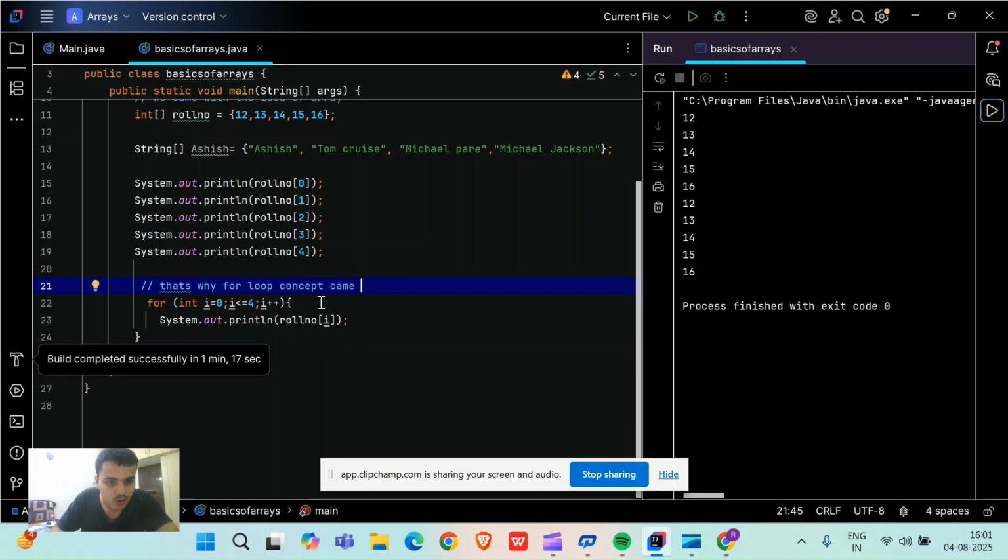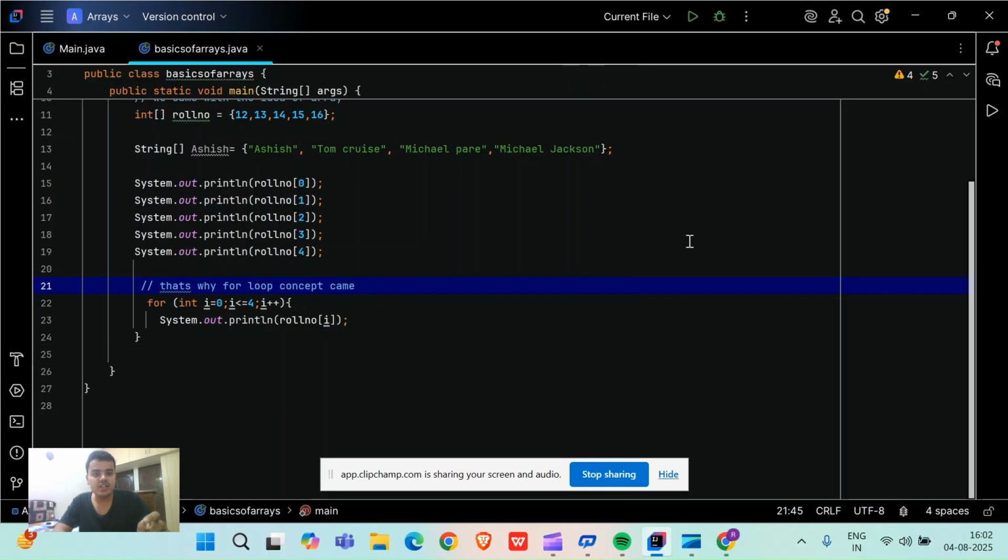See, here how many lines did I write? One, two, three, four, five lines I wrote here. Here how many lines did I write? Just two lines, and I got the whole answer. So that is why the looping concept came in Java. So friends, this is the meaning of the array data structure.